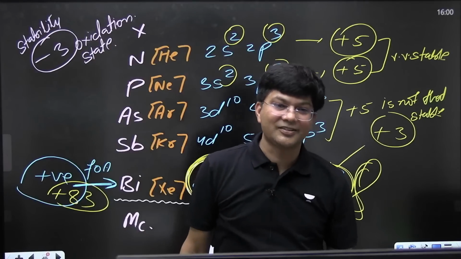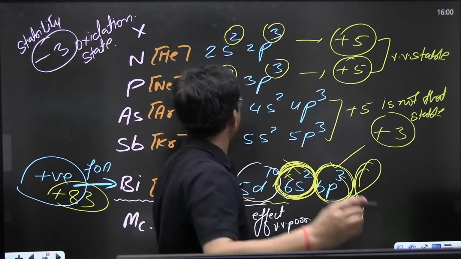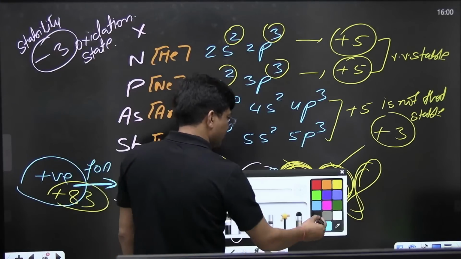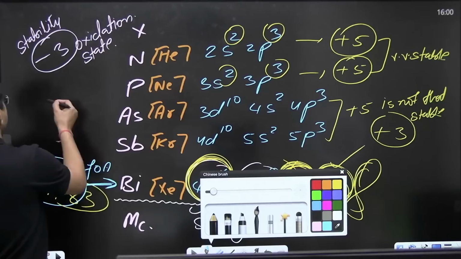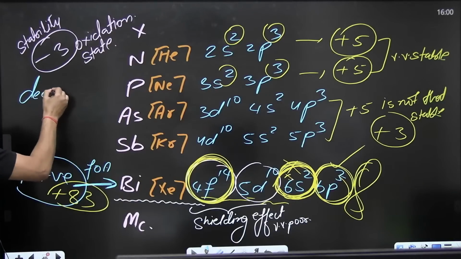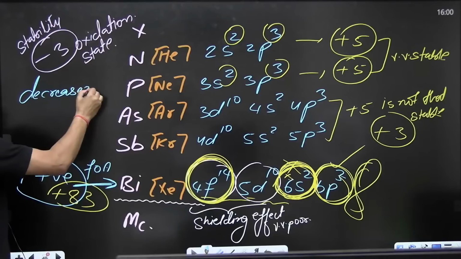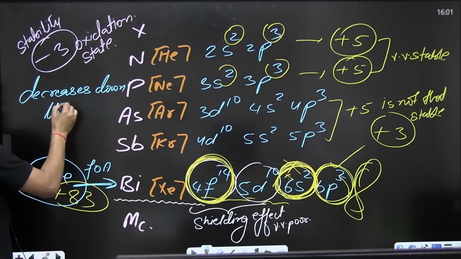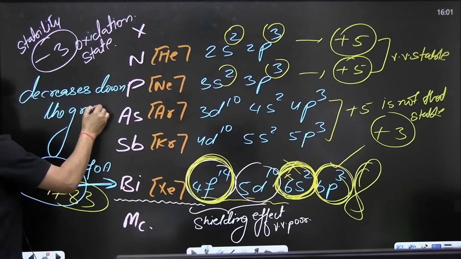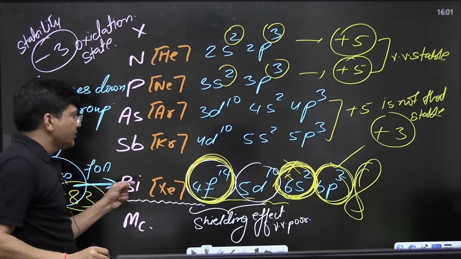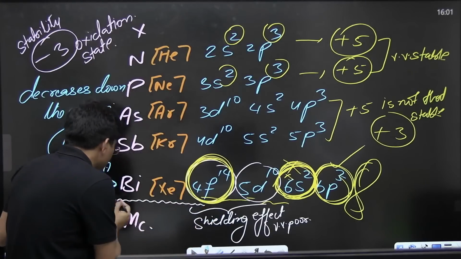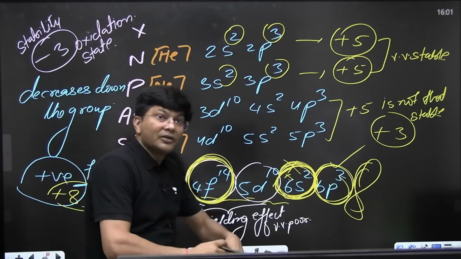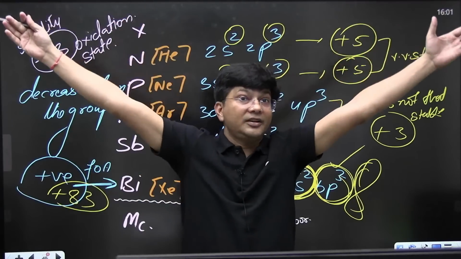Decreases down the group. What's the reason? Could you please let me know what's the reason? The reason is the force of attraction is increasing, but the number of shells are increasing.